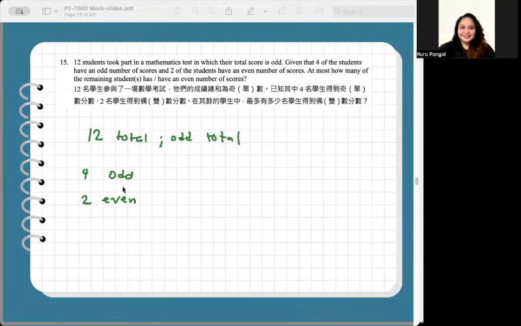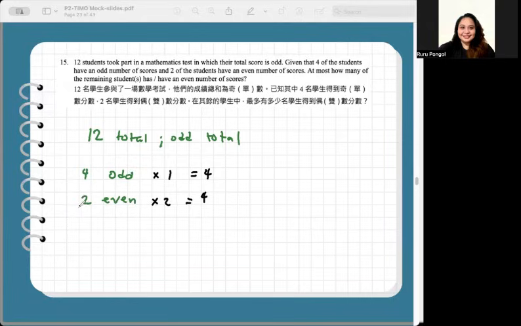All right. To answer that question, first we assume these 4 odd students, their score is 1, and these even-numbered students, their score is 2. So this is equal to 4, and this is equal to 4 also. So their partial score is even.